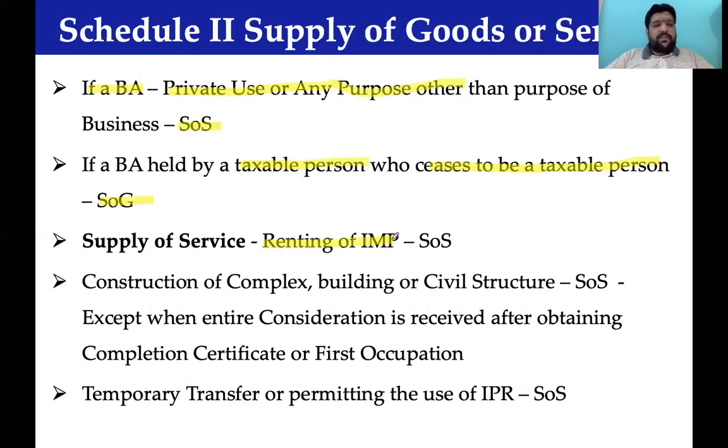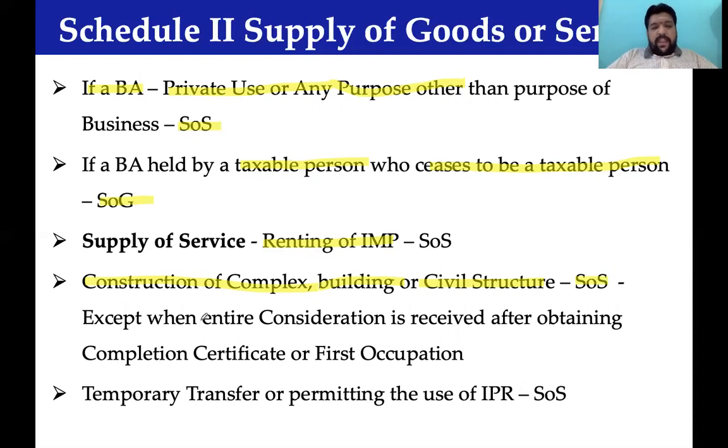Supply of services. Now, a very important entry: construction of a complex, building, civil structure. If somebody is involved in construction of a flat or any commercial complex, and they sell, it would be treated as supply of services, with an exception.